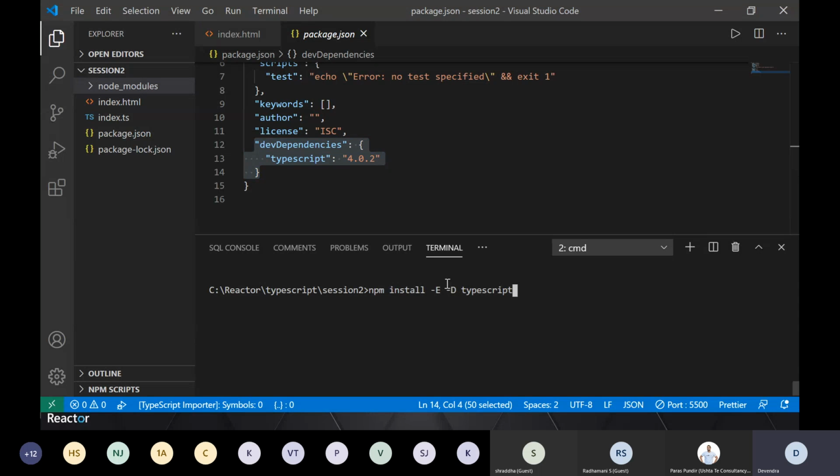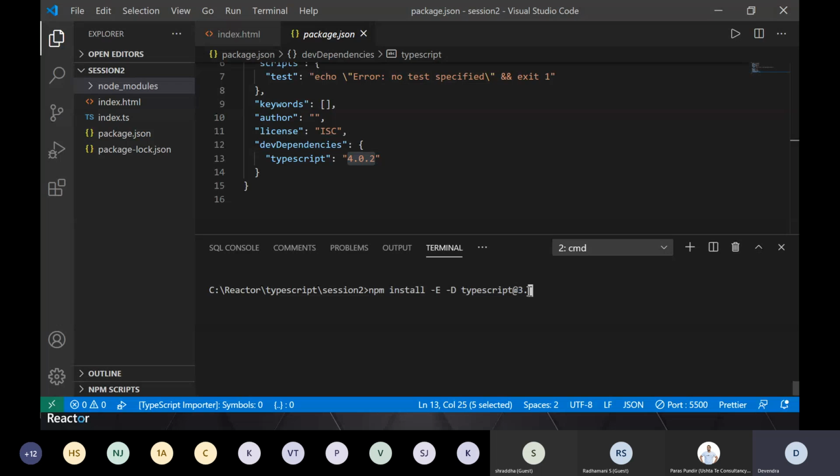If I don't do it, then it will be installed as a normal dependency. We'll see that dependency also. -E is more specific about that: exactly use this version, the exact version which I want to use in this project, 4.0.2. There might be a requirement where you want to use some specific version, and then there is, I think, typescript@ that version.